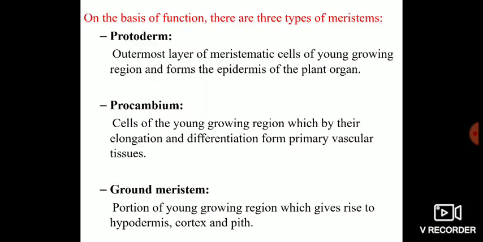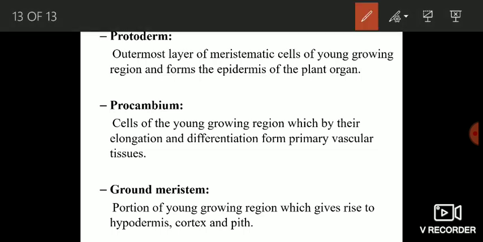Now, classification of meristems on the basis of their function. There are three different types on the basis of function of meristems. The first one is protoderm. Protoderm is the outermost layer of meristematic cells of young growing region. You have the embryonic plant body, and the outermost layer of meristematic cells of this young growing plant body is known as protoderm and forms the epidermis of plant organ.